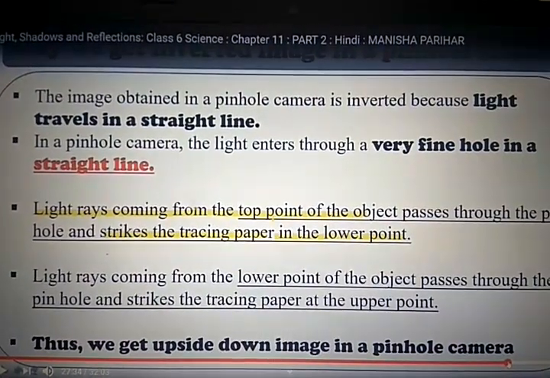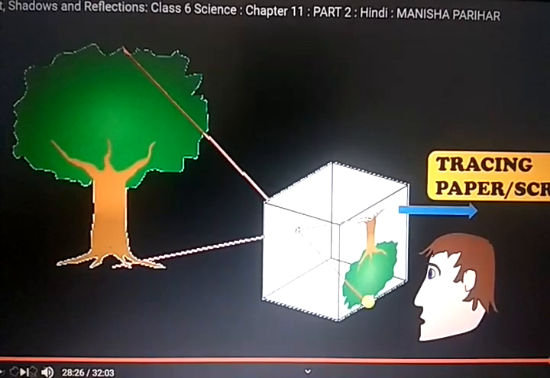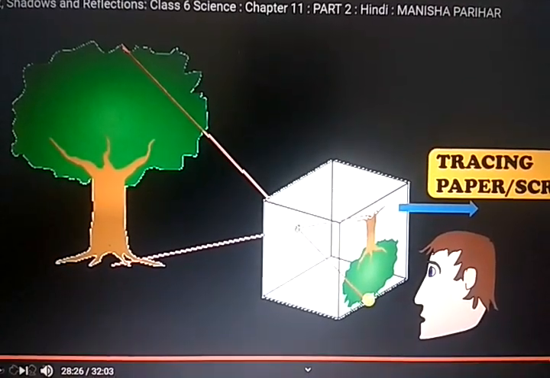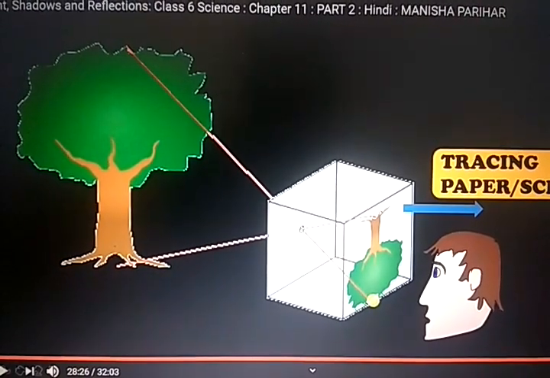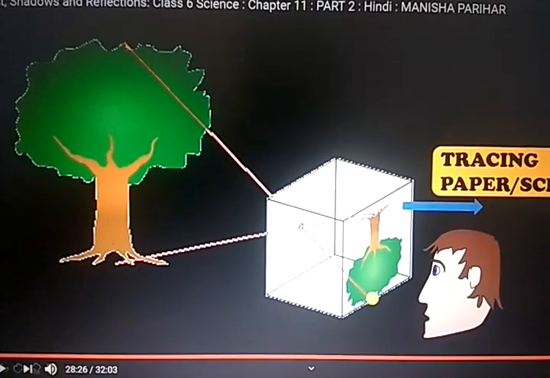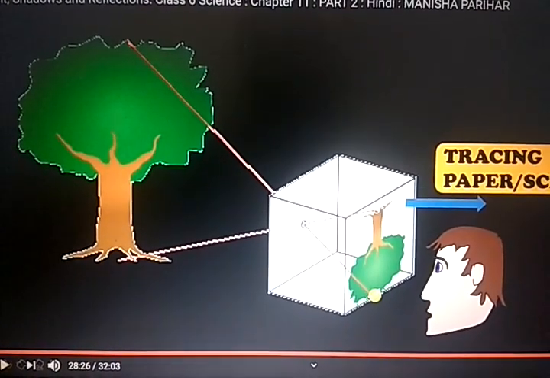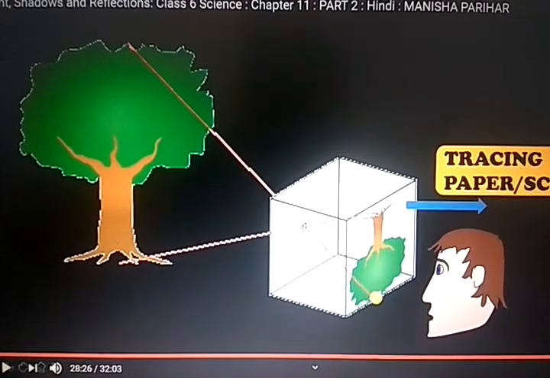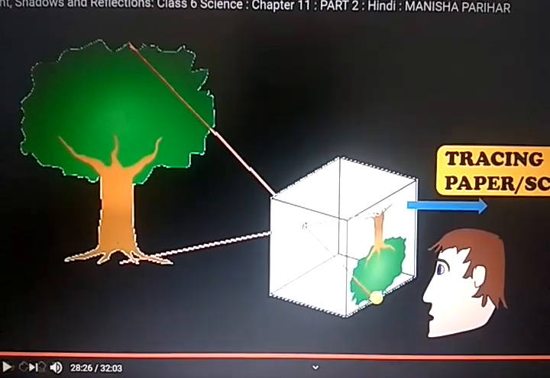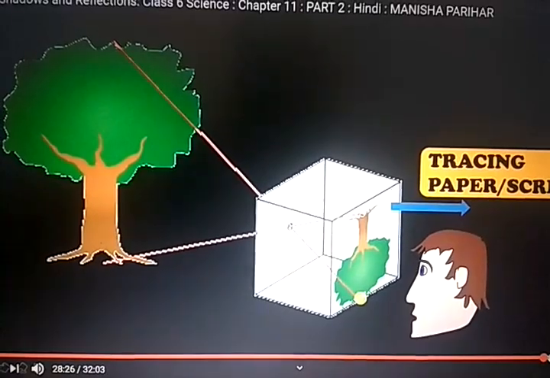Correct? Here you can see the path of the rays. You see the top of the tree, those rays go downside, and the roots level forms upside, because light always travels in a straight direction. That's why it forms an inverted image on the screen.